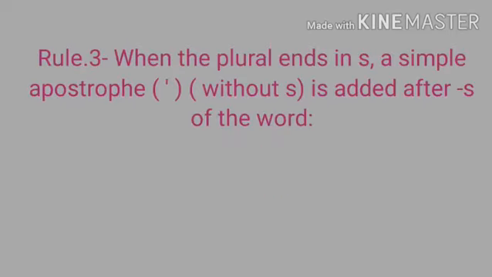Rule number 3 is, when the plural ends in s, a simple apostrophe, means without s, is added after the s of the word. I am repeating the rule again. When the plural noun ends in s, a simple apostrophe, without s, is added after the s of the word.